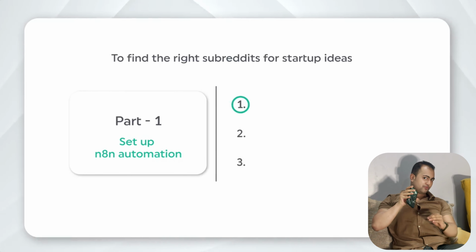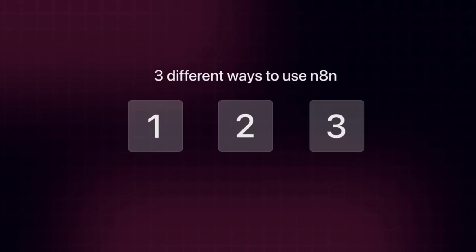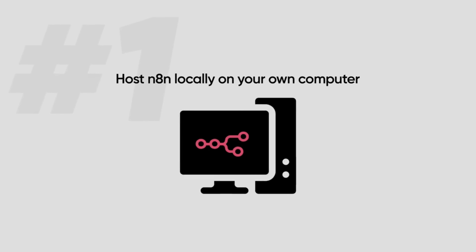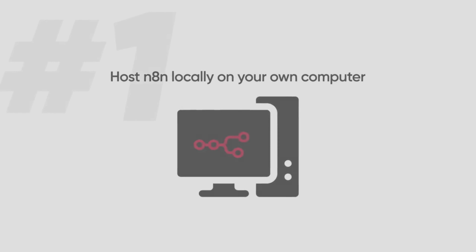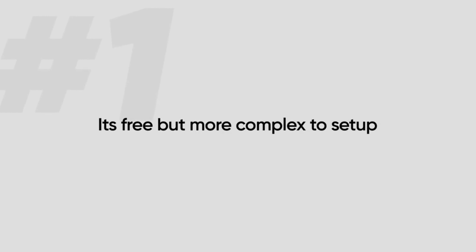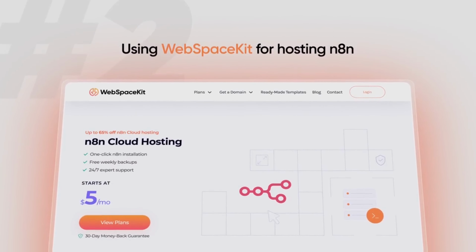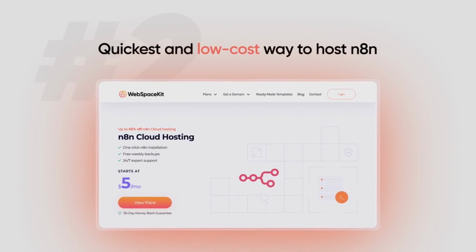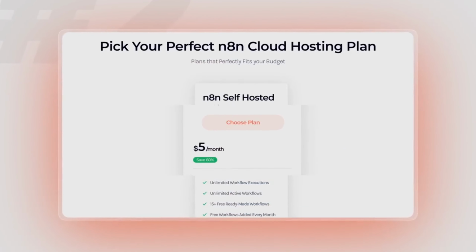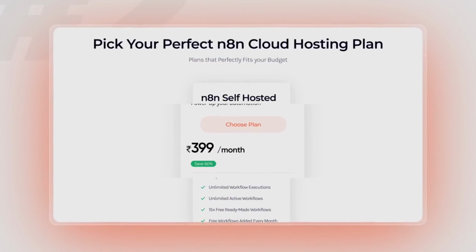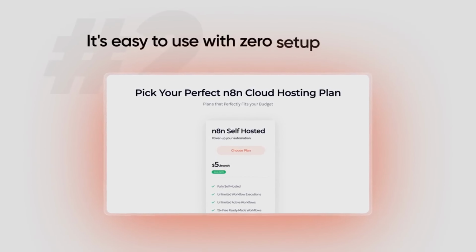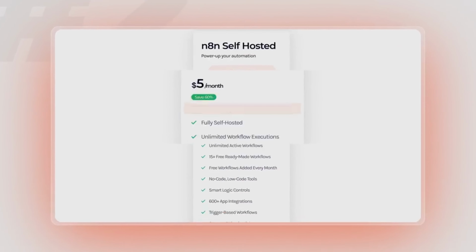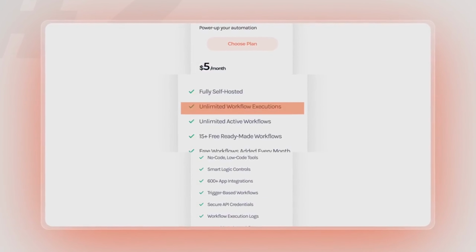The first step is to get n8n hosting. Now there are three different ways you can use n8n. The first option is to host n8n locally on your computer. The first option is free, but it is more complex to set up. The second option is using WebSpaceKit for hosting n8n. This is the quickest and the lowest cost way to host n8n. This costs around $5 per month or 15 reais per month. It's easy to use with zero setup required. You also get unlimited workflow execution and unlimited active workflows.